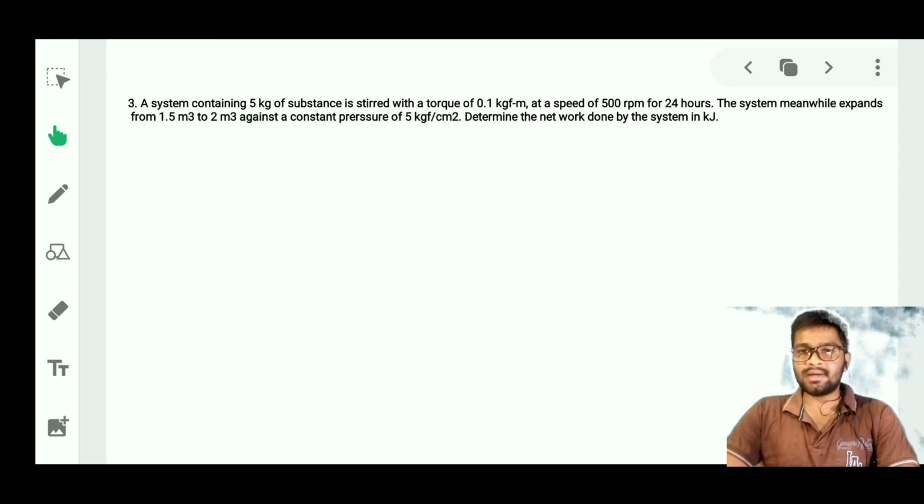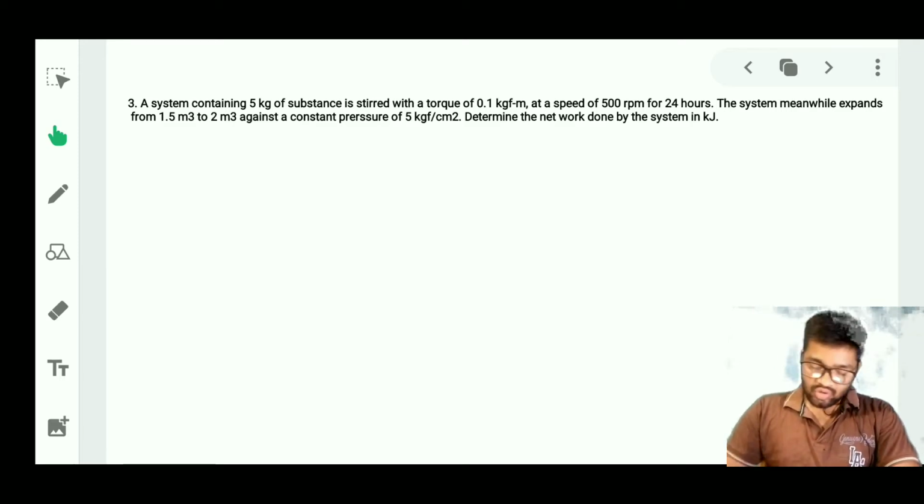Most of the students make a mistake here: they only calculate the expansion work, or only the stirrer work. To avoid that mistake, calculate the net work done, which means we have to calculate both works and add them.